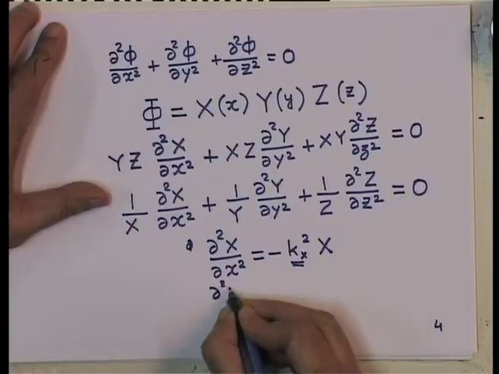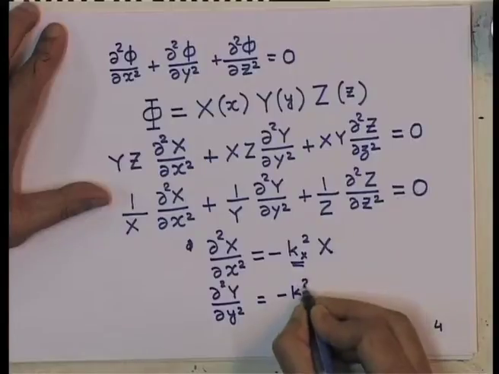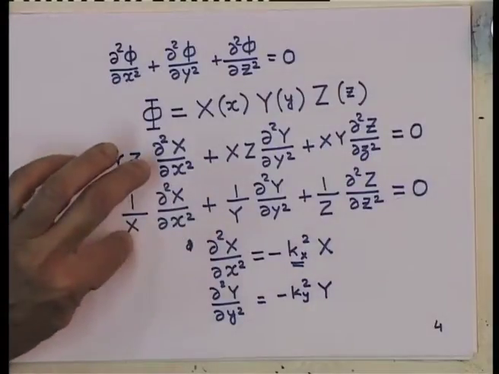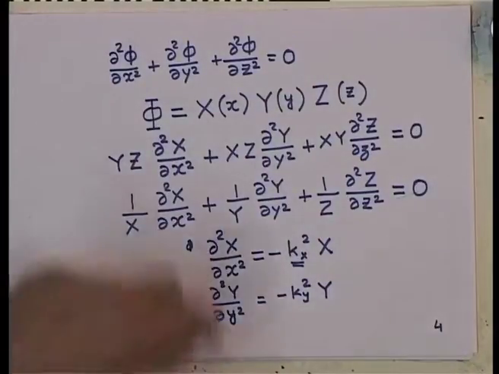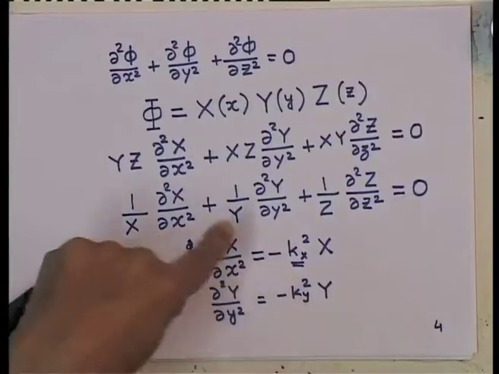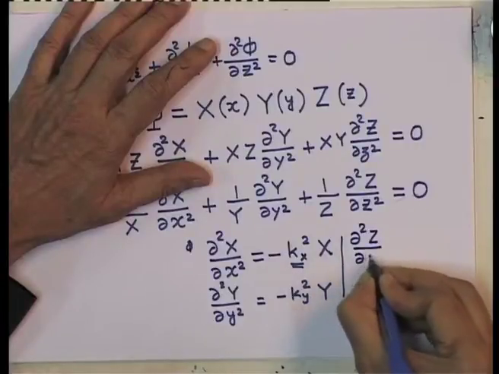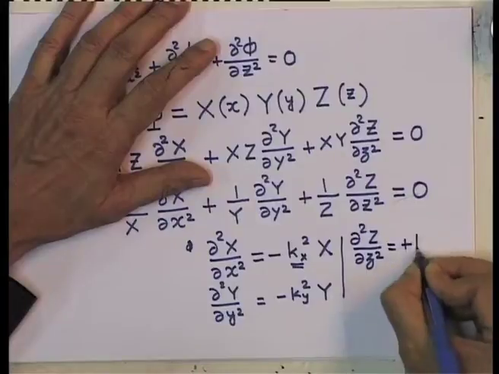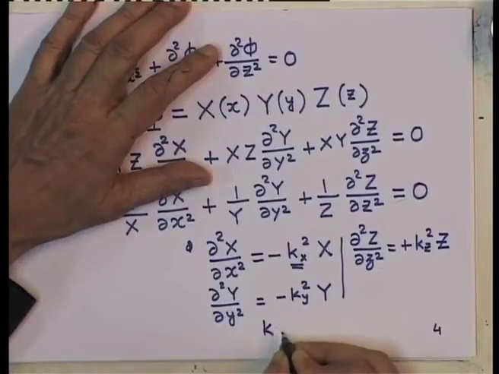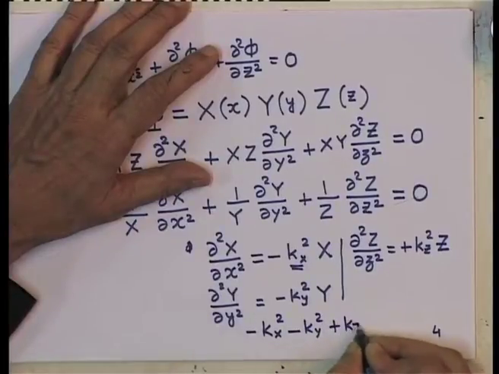Let me take d square Y over dy square equal to minus ky square into Y, but d square Z by dz square then has to be related to these two constants in such a way that the corresponding kz square, if I take it, is: d square Z by dz square is equal to plus kz square Z, subject to the fact that minus kx square minus ky square plus kz square is equal to 0.